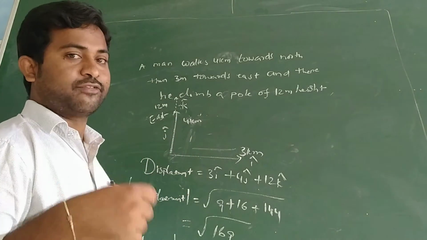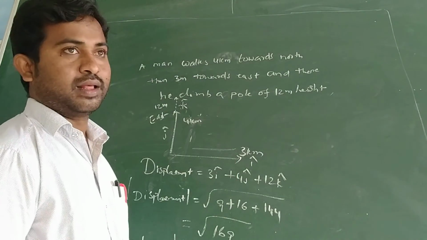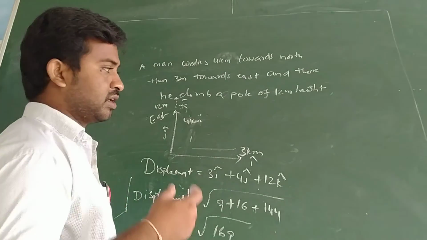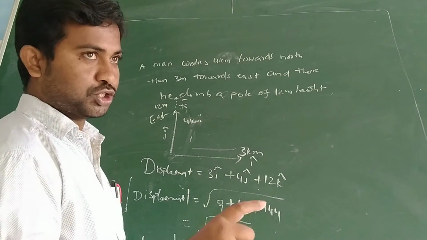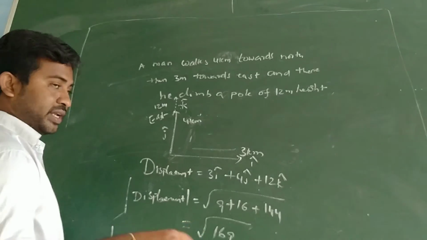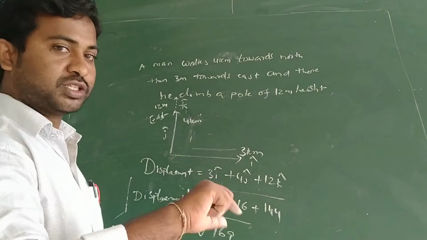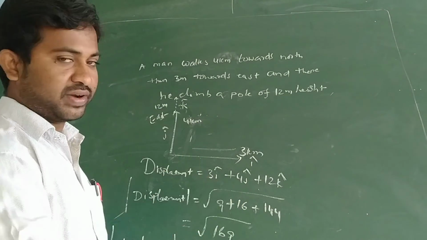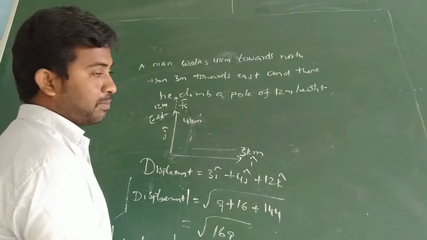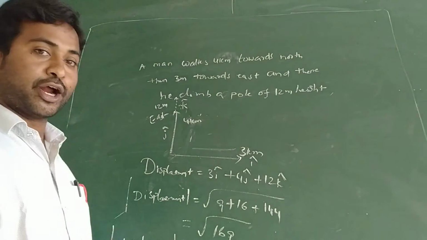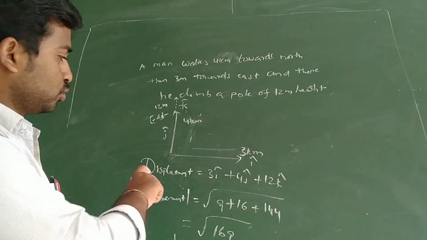So there are 3 different methods to calculate displacement or magnitude of displacement. One is the shortest distance between initial position and final position. Another is the change in position, final position minus initial position. It is nothing but final vector minus initial vector. So it is the third method. These are the 3 different methods, and according to the problem we can choose among them.